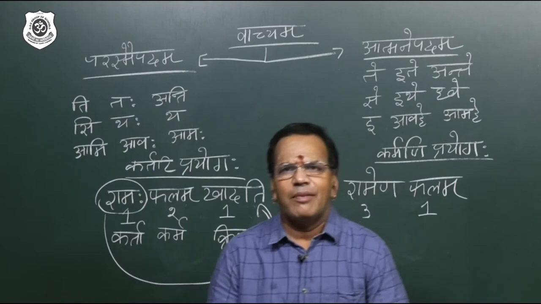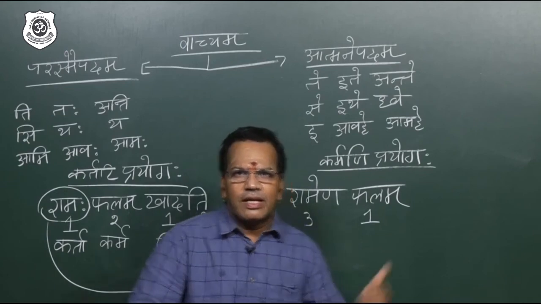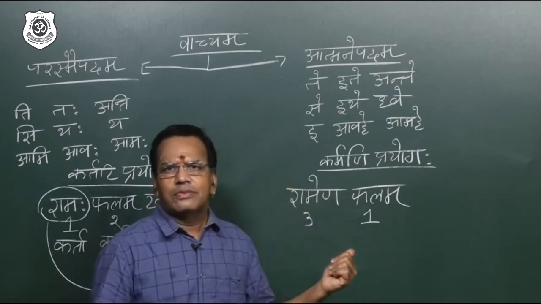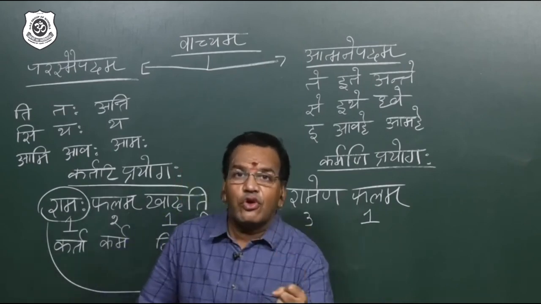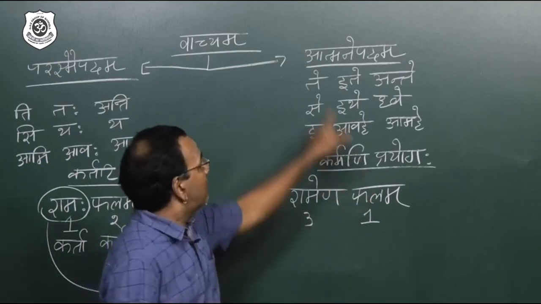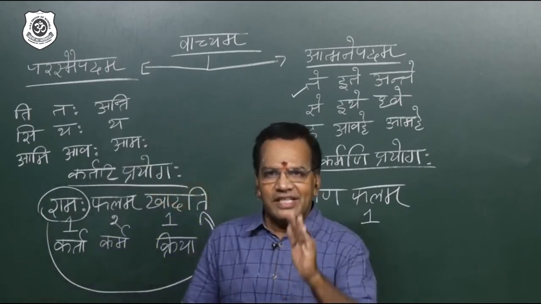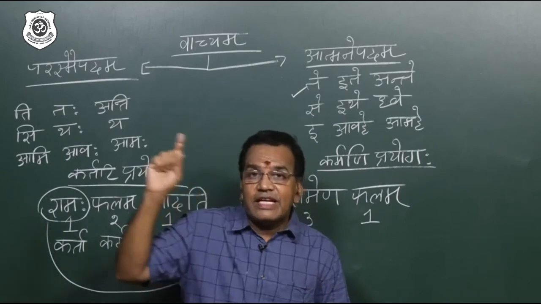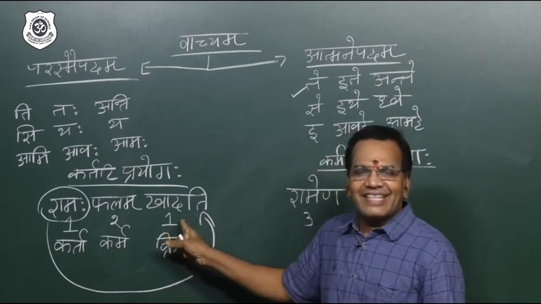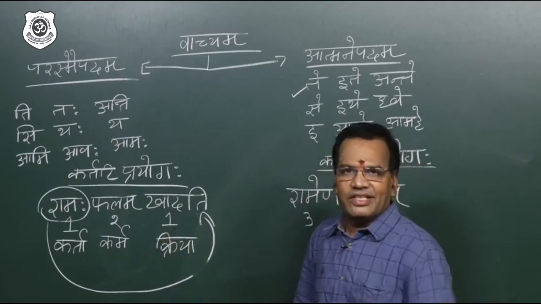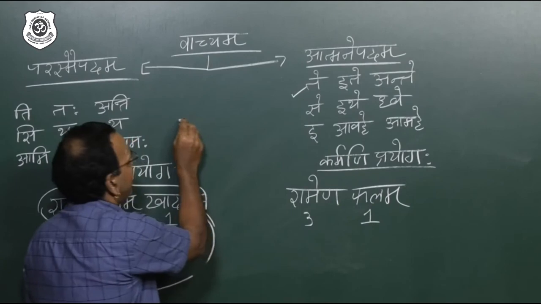Relax. Tell me, phalam is what person? Other than I and you, everything comes under third person. Phalam is fruit, neither I nor you. It is a third person. Got it. Okay. So phalam is third person. Then you should go to the third person formula. What is the third person formula? Te. This te is the formula. Very good. Now what I told, between verbal root and formula, what is the verbal root? Khadati is the verb, right? The verbal root khad. Got it? Okay. So for the example, I am writing here khad.